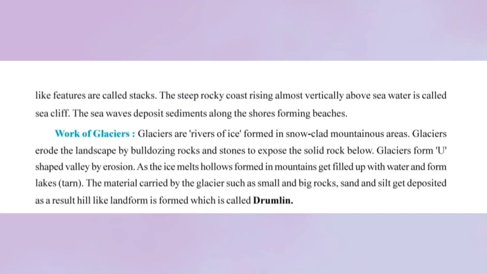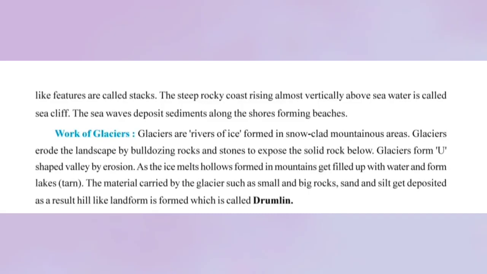Now when a glacier moves along, it carries a certain deposit along with it. Deposits that a glacier carries along are known as moraines. Now these moraines could be towards the end of the glacier, so they are known as terminal moraines, and they could be towards the side, which are known as lateral moraines.